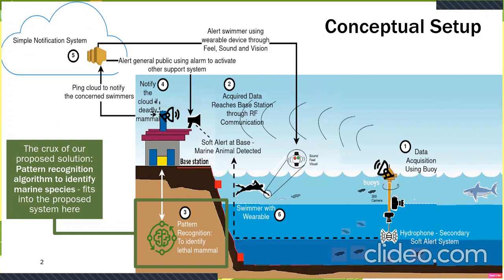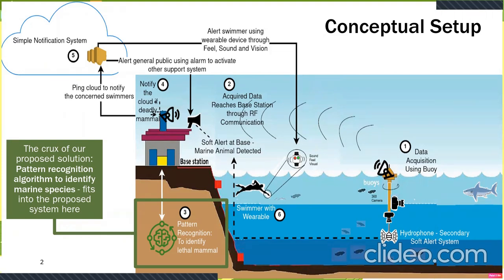And if it does, it immediately sends an alert to the swimmers and coast guards through a personalized wearable device like, say, a smartwatch, based on a notification that is visual, field-based, as well as auditory in nature. And as a fail-safe mechanism for that, it will also blare a public alarm near the coast to alert the coast guards and avoid a single point of failure.